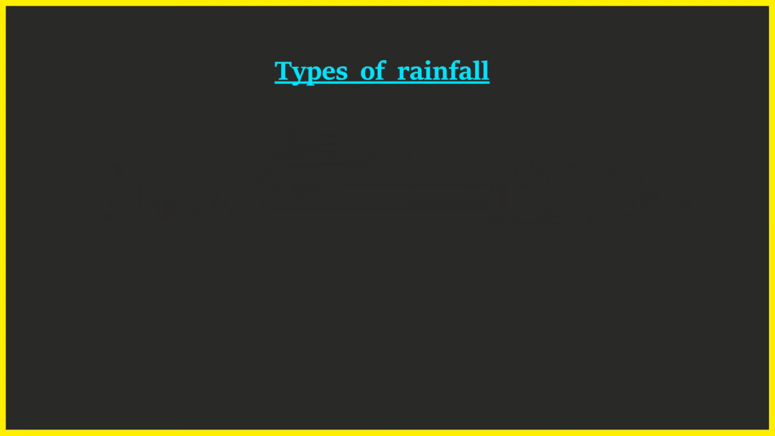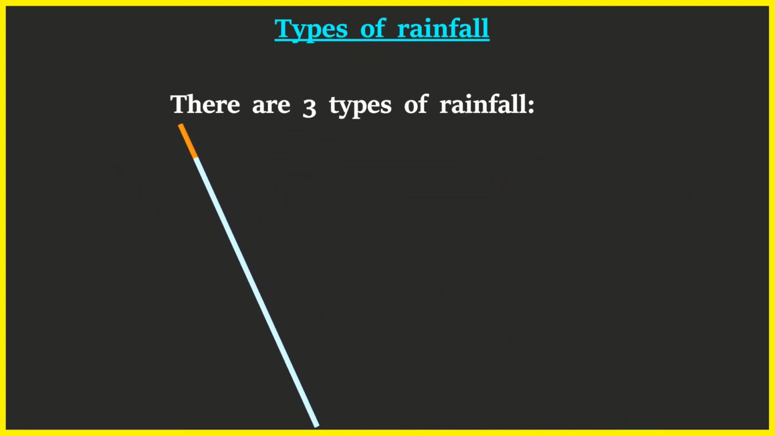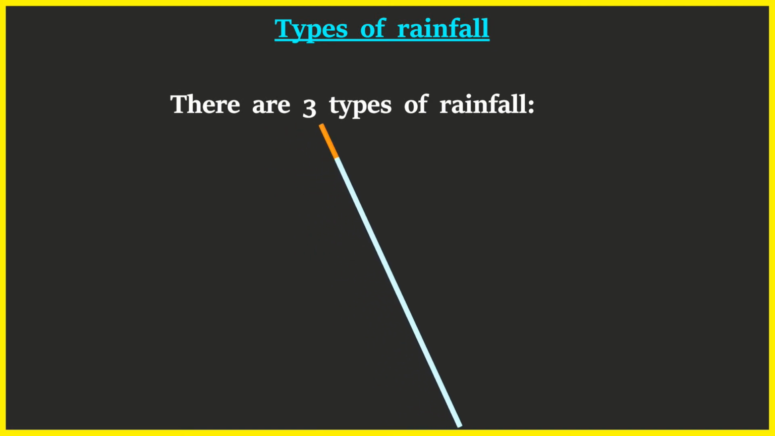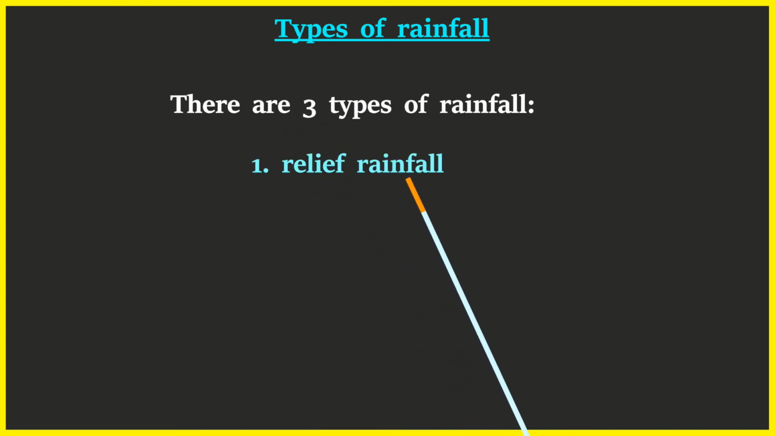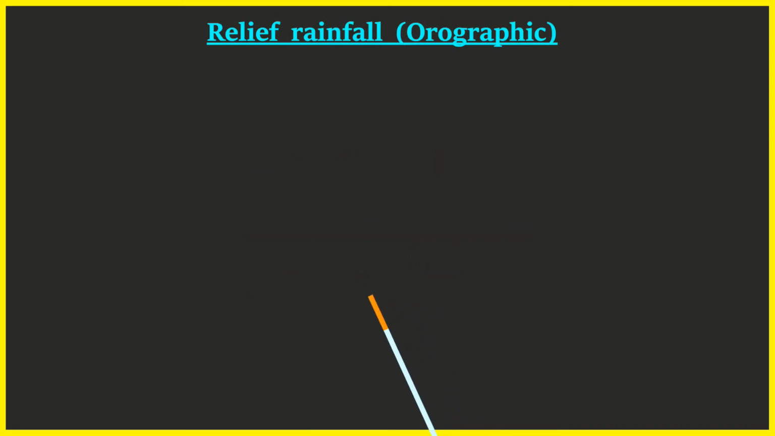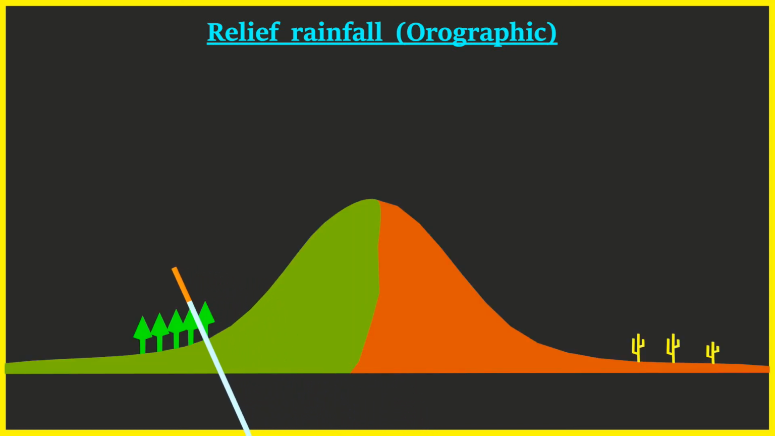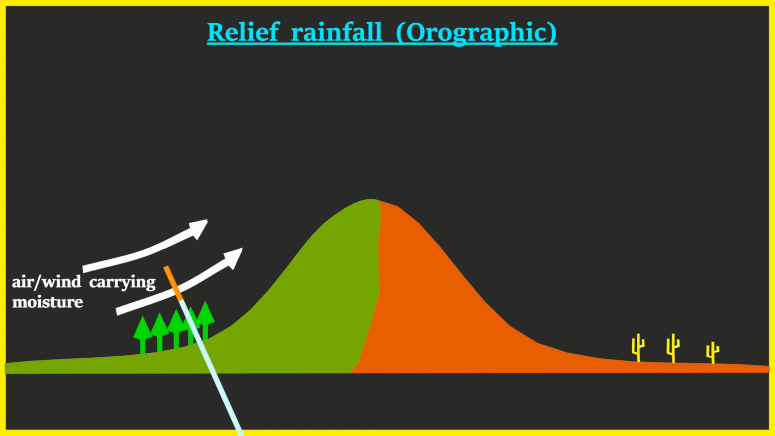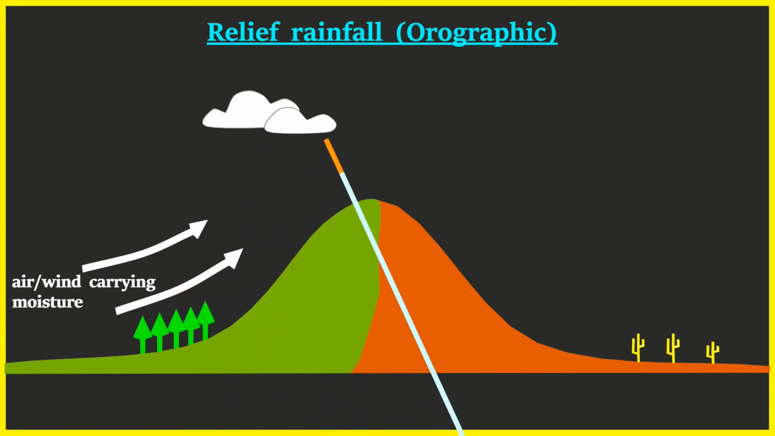Types of rainfall. There are three types of rainfall, that is, relief, convectional, and frontal. Relief rainfall is also known as orographic rain. It occurs when air carrying moisture is blown over a highland such as a mountain. This causes the air to cool and the moisture in the air to condense and form rain.